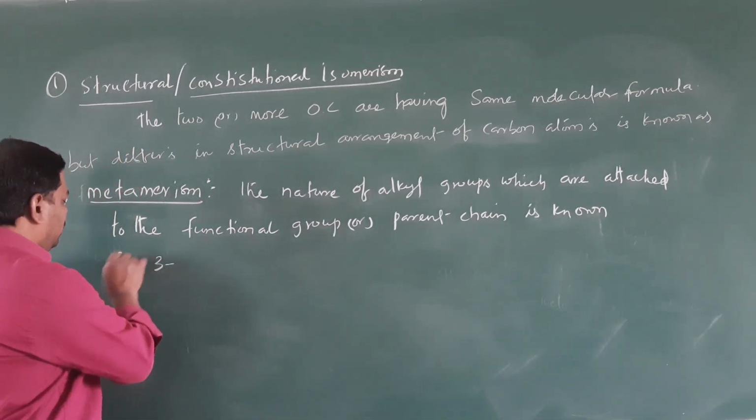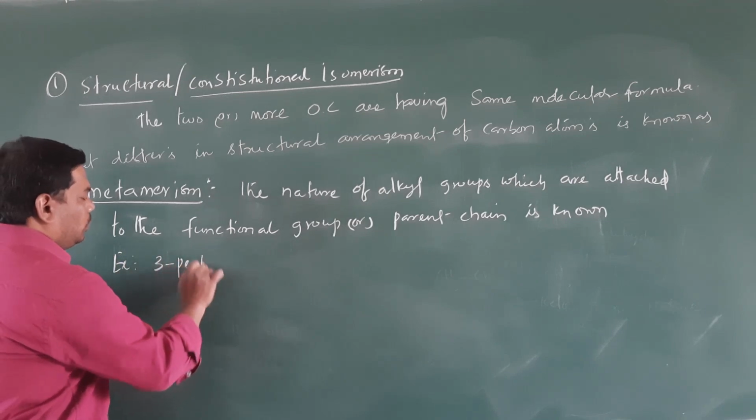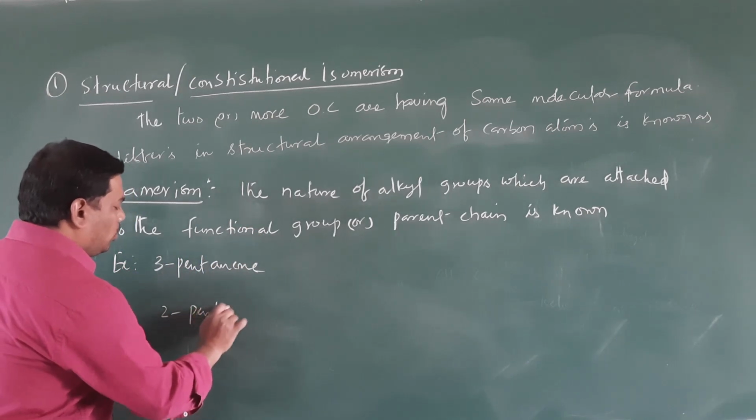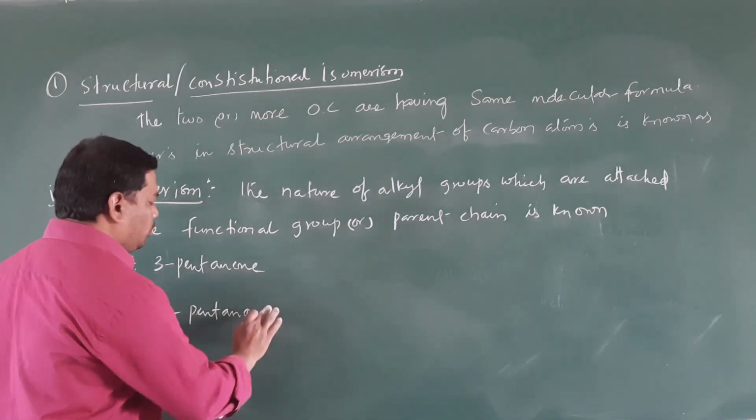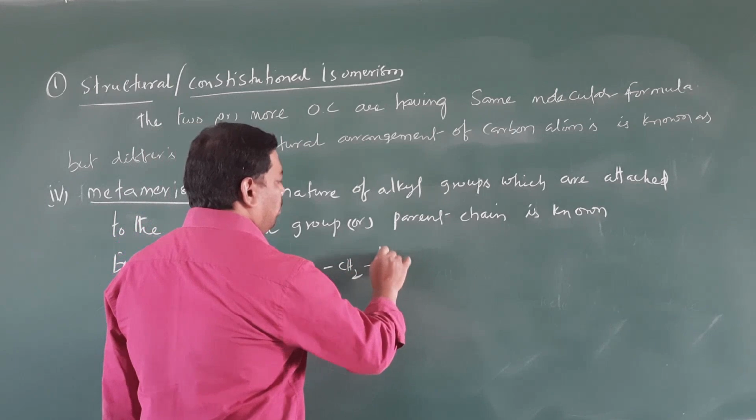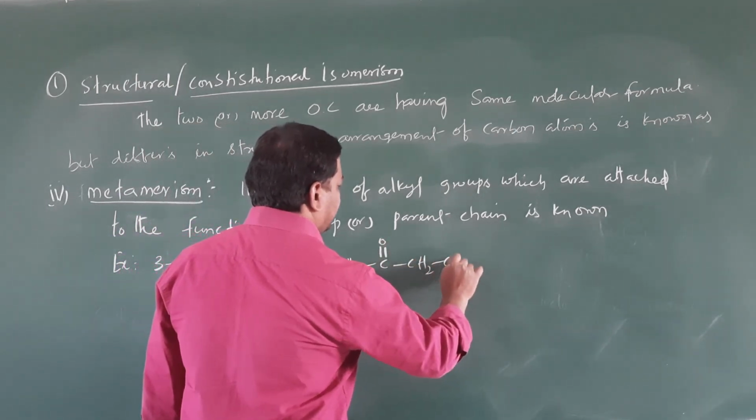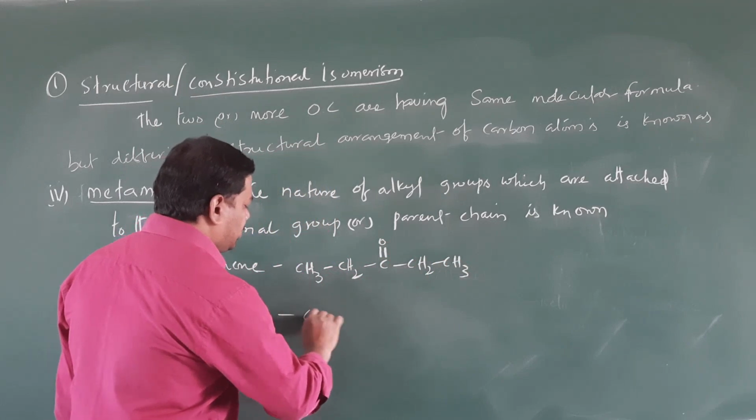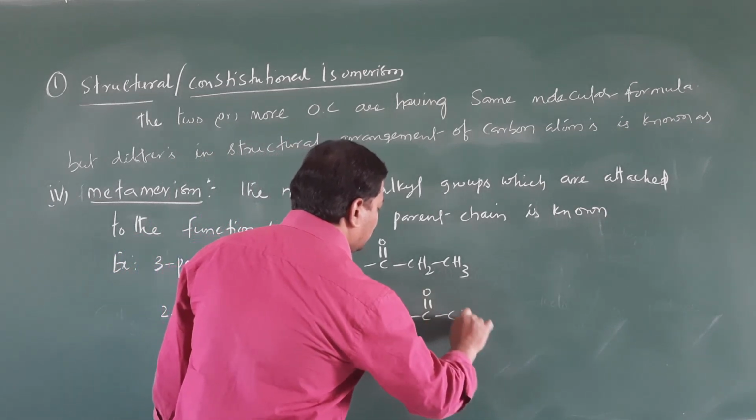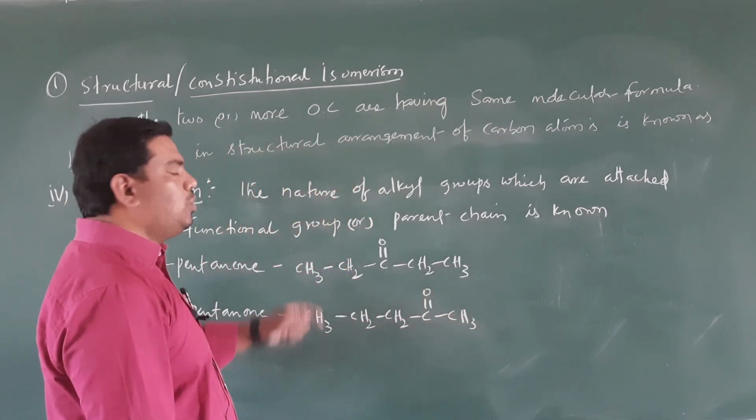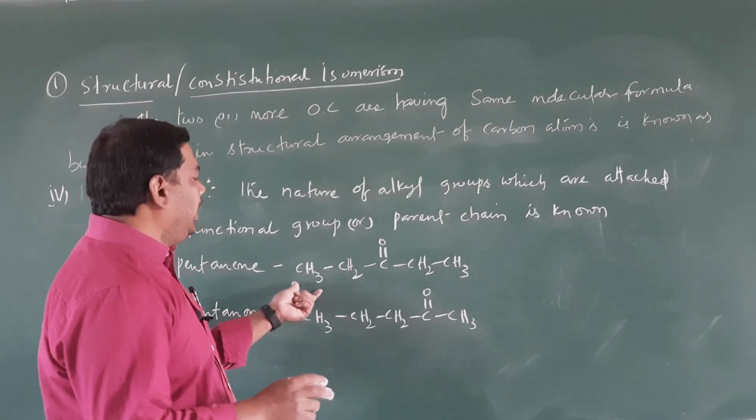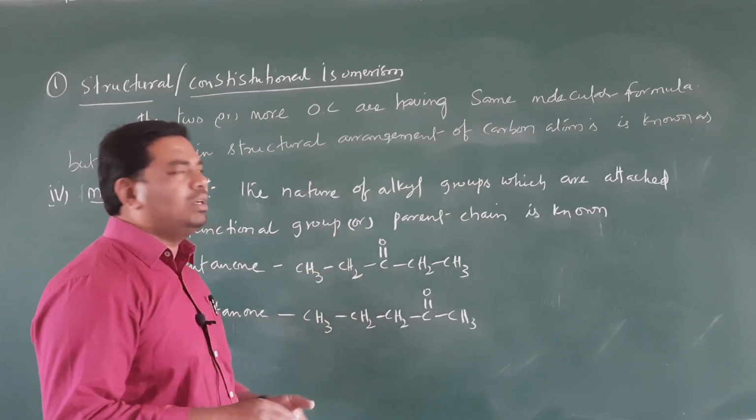Right. So I will take an example. That is 3-pentanone, so this is keto, and another one is 2-pentanone. Both have the same molecular formula. Here, CH3, CH2, C double bond O, CH2, CH3. Here, CH3, CH2, CH2, C double bond O, CH3. Both compounds have the same molecular formula but differ in the nature of alkyl groups which are attached to the functional group.